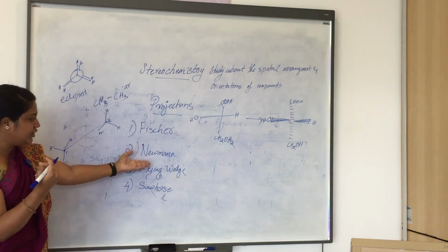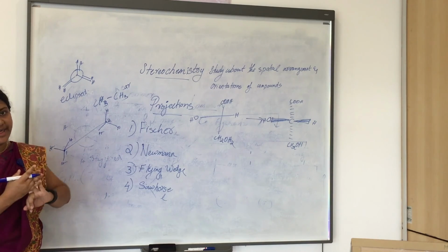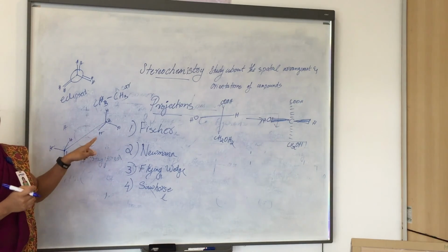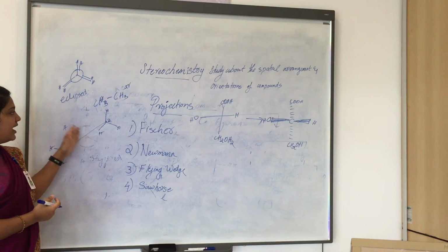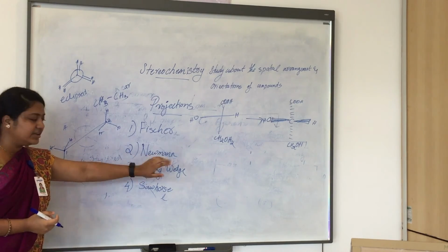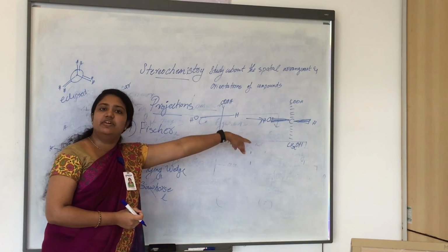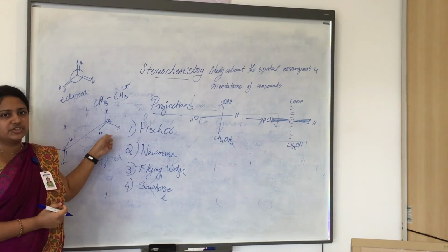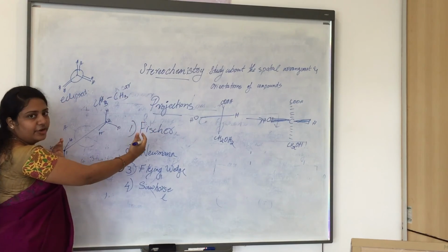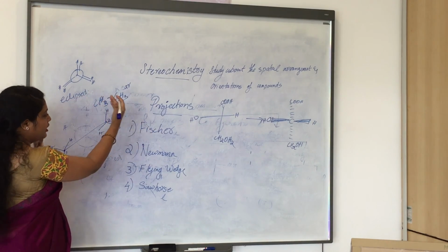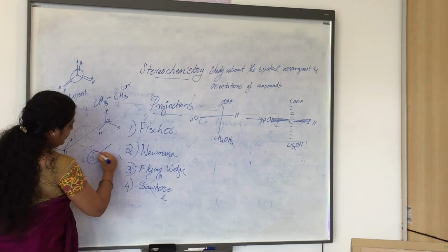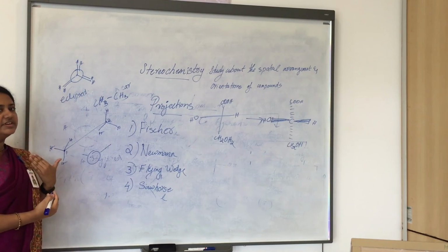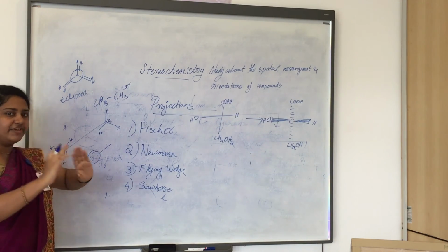away from us. In the Newman projection, there is a front carbon and a rear carbon. The front carbon is represented by a dot in the center of the circle, and the circle represents the rear carbon. One more thing to notice in the Newman projection is that if you are giving a flying wedge representation, the wedges should always be on the right side of the circle. The lines on the right side represent the bonds towards us, and the lines on the left side of the circle represent the groups away from us.